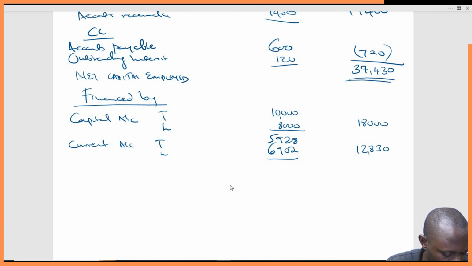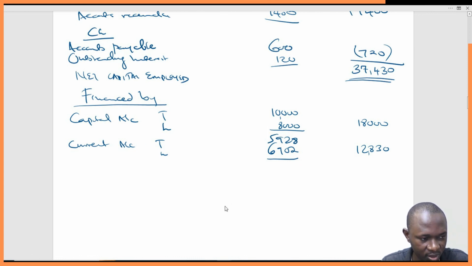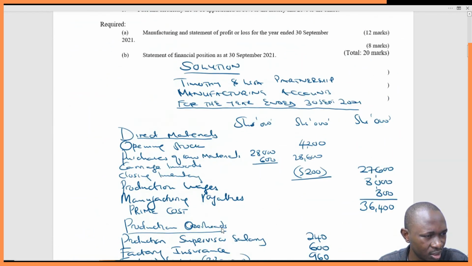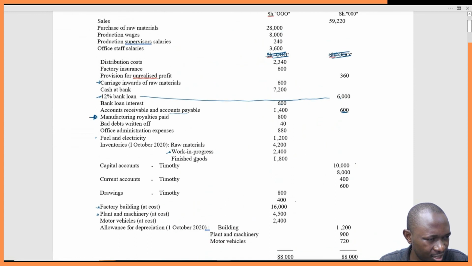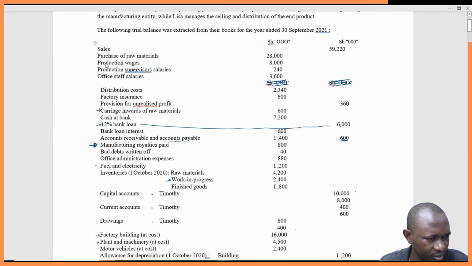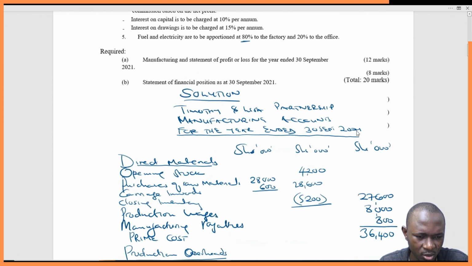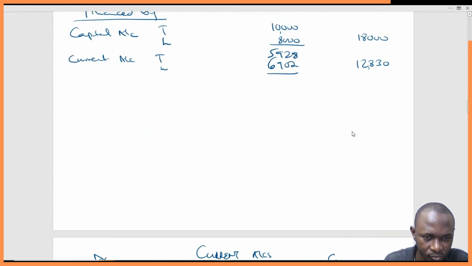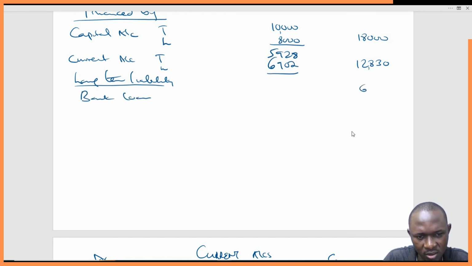Let me see if we have anything else remaining. I think this will be the finance by part. Then I think the only thing that we have not included now is the long-term loan. We factored everything except the long-term loan, which was a 12% bank loan, 6,000. So this one will come under long-term liability, bank loan of 6,000.